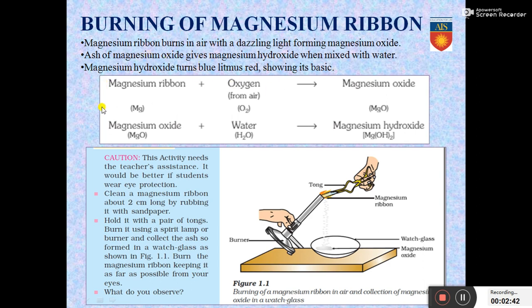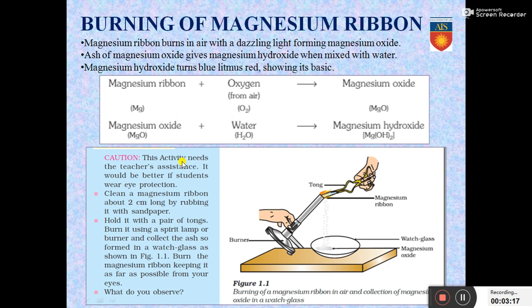Now let us have a look at the reactions that are taking place. You will have to remember and memorize these reactions. Look over here. Magnesium ribbon, like I said, reacting with the oxygen from the air forms magnesium oxide, which is MgO. And this MgO reacts with H2O, that is water, to form magnesium hydroxide, which is Mg(OH)2. You will have to remember these, and we will learn about solving new chemical formulas and equations in the further chapters. So do not worry.